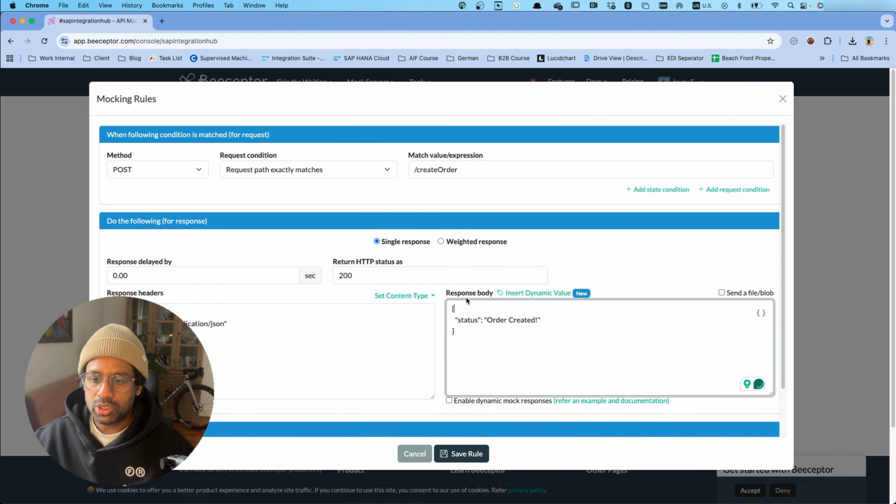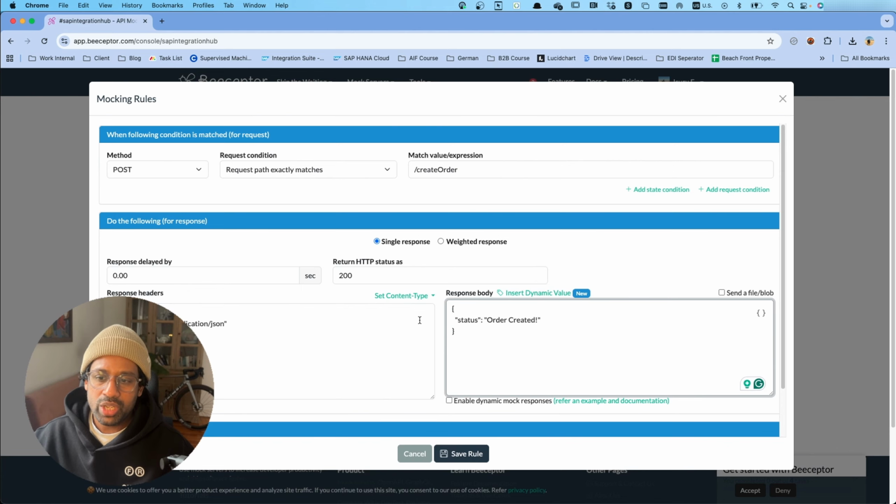Here's the response body, saying the order was created. So in that sense, this receiver is not an idempotent receiver. It does not check whether the order is unique, or whether it was created before. It just accepts every request that comes in and creates the order.